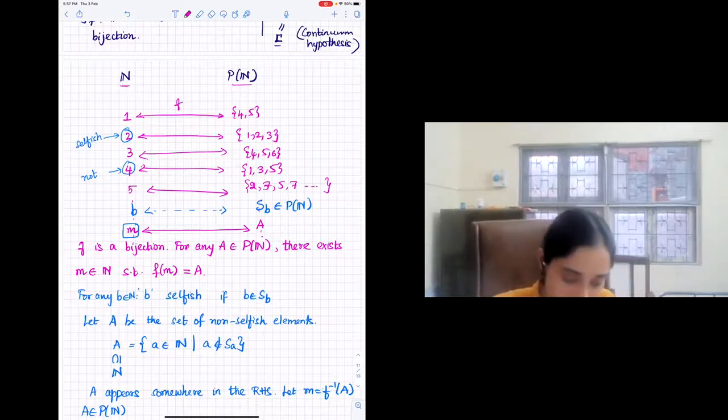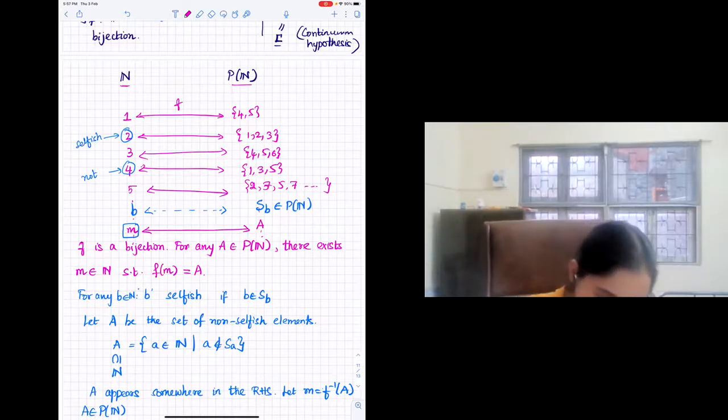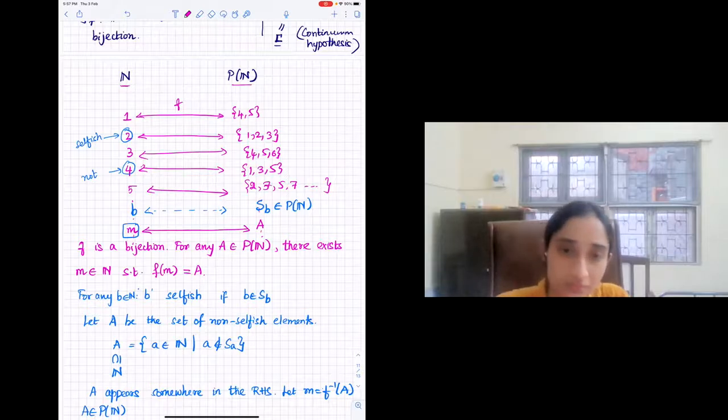No, what I was actually trying to say was, since we are not able to build a bijection between natural numbers and the power set of N, let's try to build a bijection between whole numbers and power set of N, so that since whole numbers is countable, power set of N will also be countable. The set of whole numbers is countable because there exists a map where you just increment by 1.